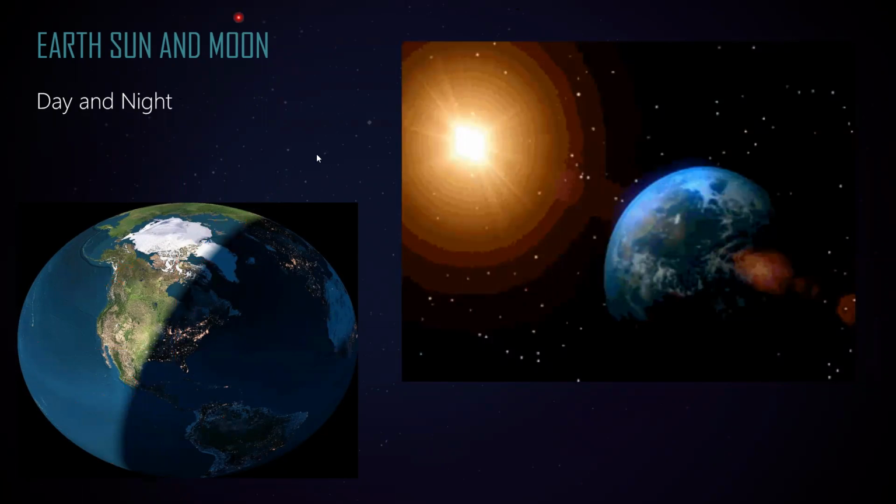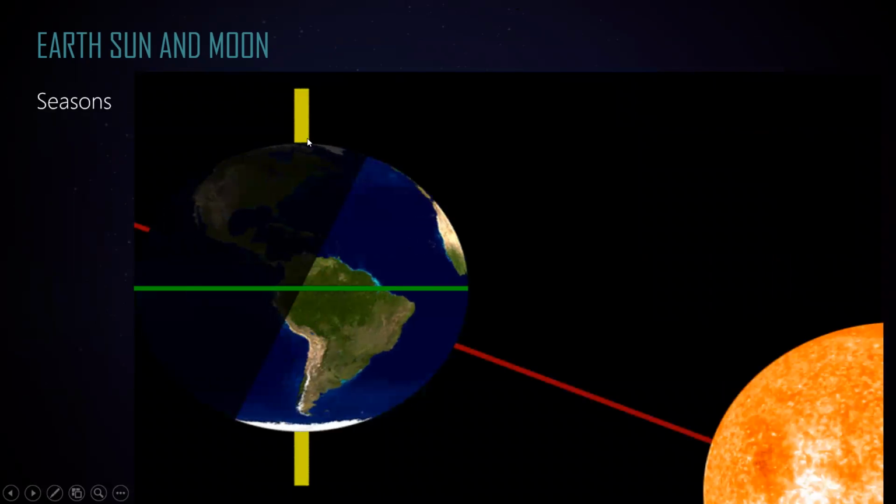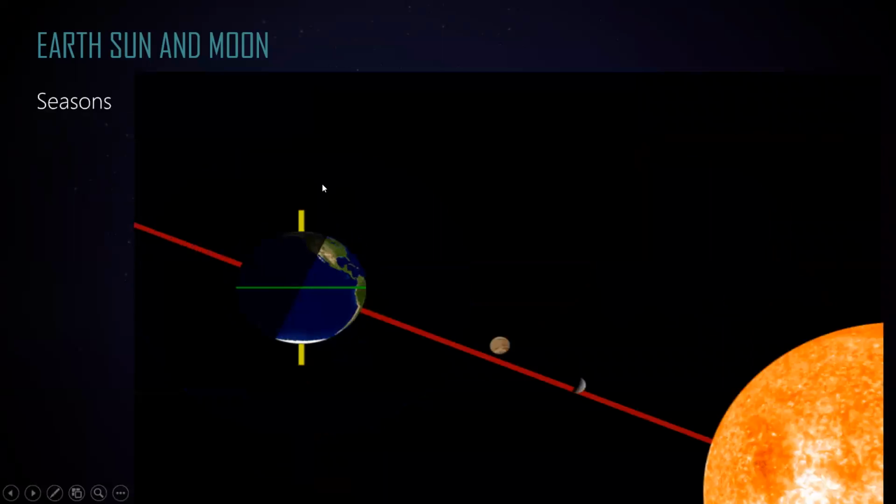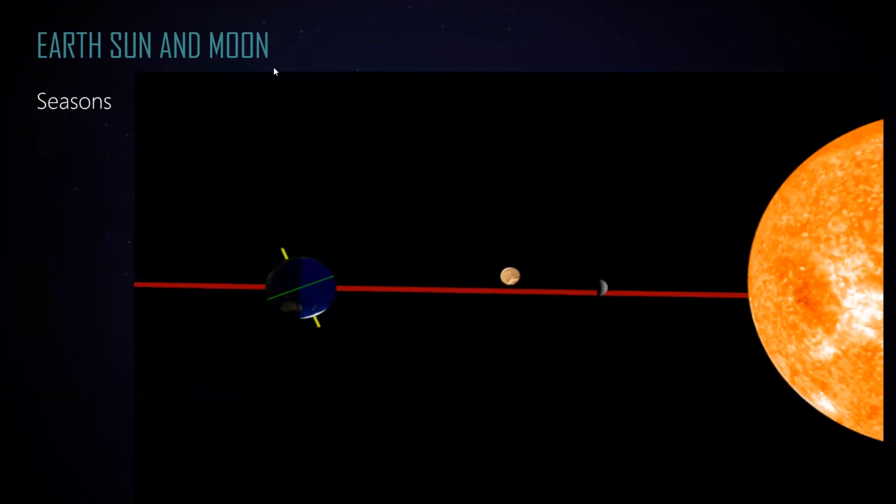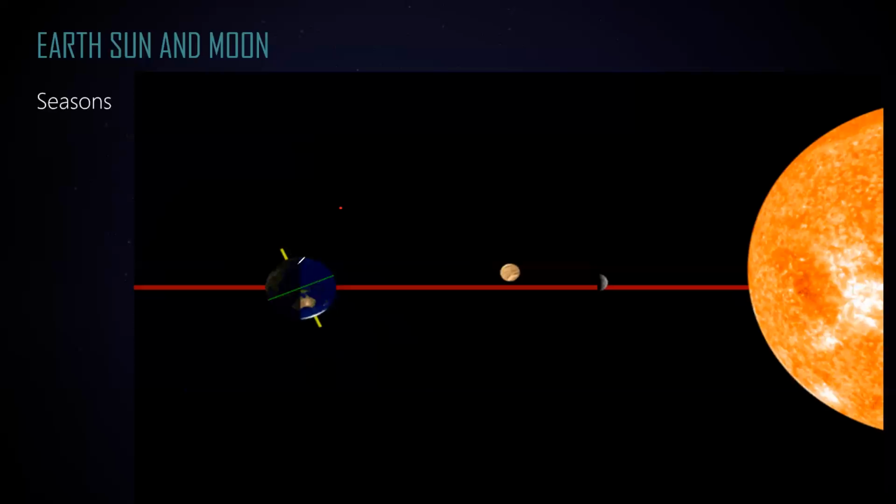So as you can see, this is how the earth's axis is slightly tilted. This is a vertical line, and you can see that this axis of the earth is tilted. This one is the axis of the earth. So it is slightly tilted at an angle of 23.5 degrees. And due to this tilt, the northern hemisphere and the southern hemisphere will not receive the same amount of light or energy.